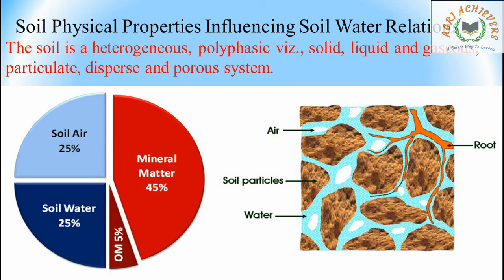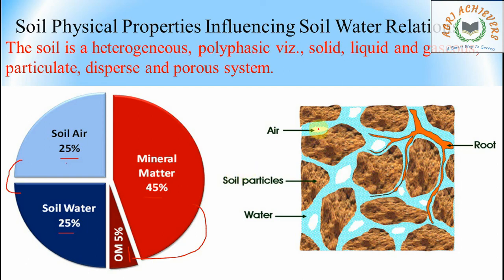In this image we are showing that soil air is 25% of 100% of soil, and mineral matter is 45%, and organic matter is 5%, and soil water is 25%, and 50% of the soil is constituted of soil air and soil water only, and 50% of the soil is constituted of mineral matter and organic matter, right friends.